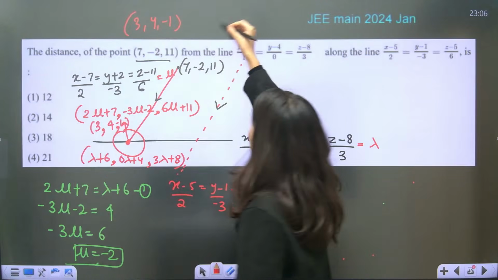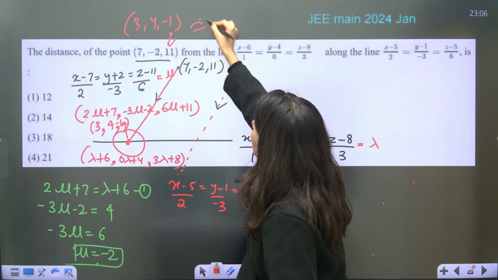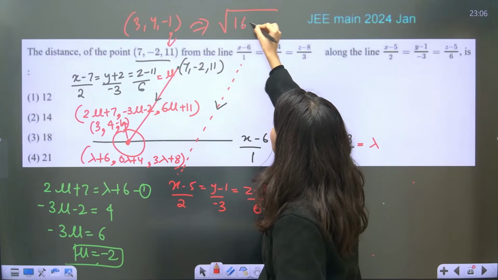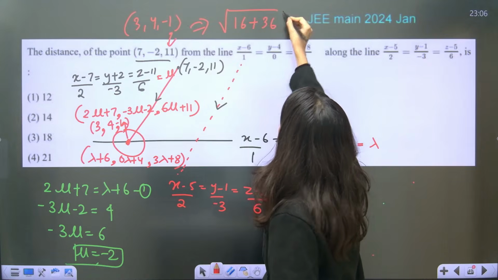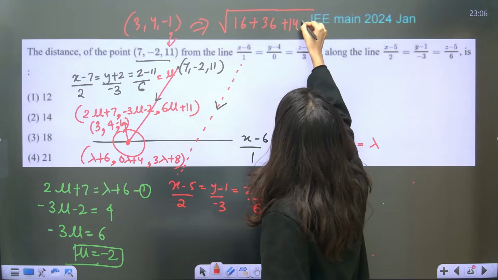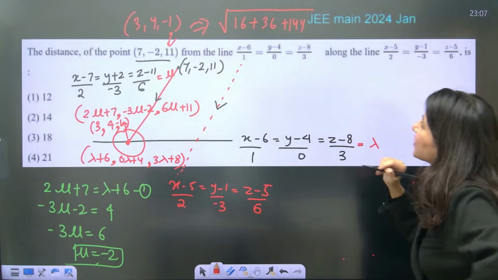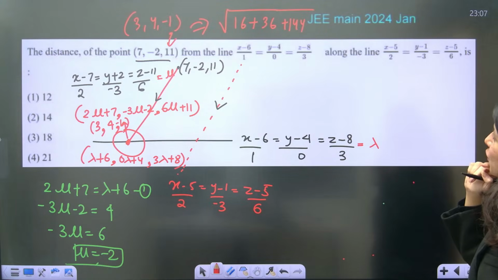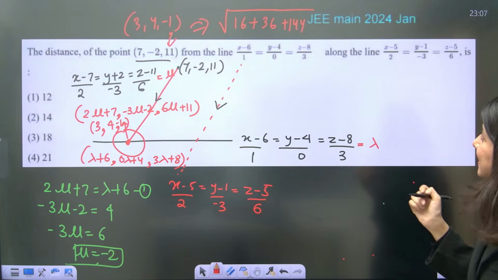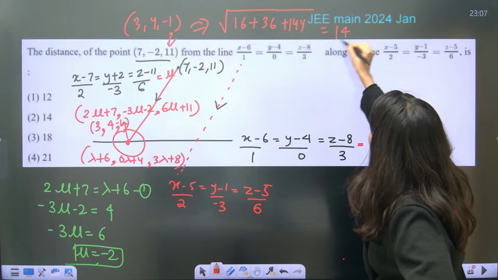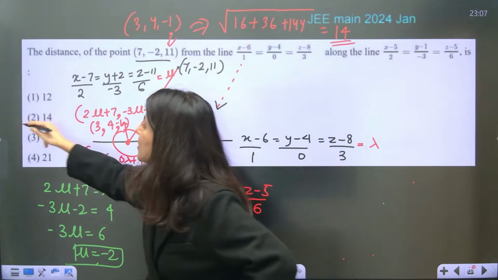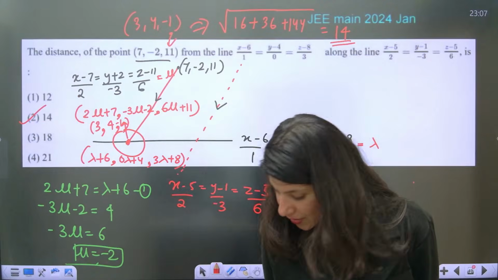Now the distance formula is applicable. So your answer will be square root of 16 plus 4 minus minus 2, which is 36, plus 12 squared, 144. And this is going to give you what? 144 plus 16 will be 160, plus 36 is 196. So the square root of 196 is 14, guys. 14, option B. Clear or not, guys?